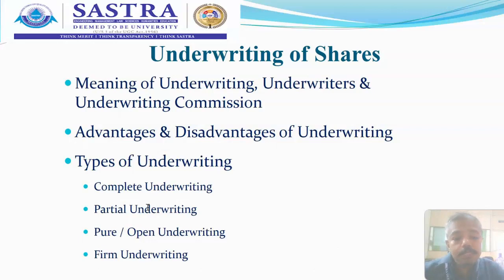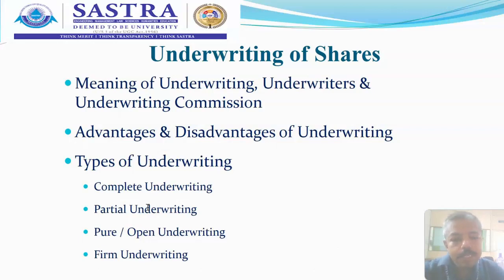Next, on the basis of the liability taken over by the underwriters, underwriting contracts are again classified into 2 more types. That is what we call open underwriting and firm underwriting. Open underwriting is otherwise called pure underwriting. Now let us discuss the different types with some examples so that you can remember.